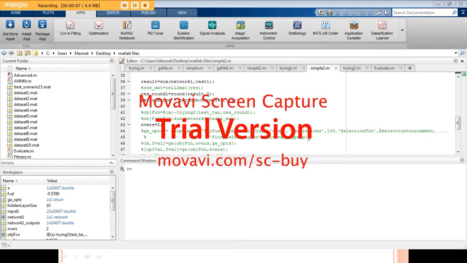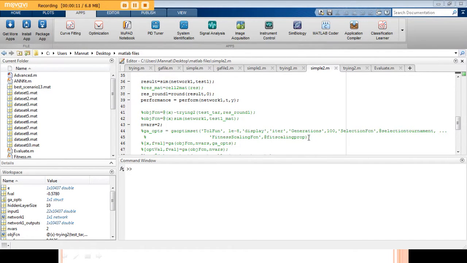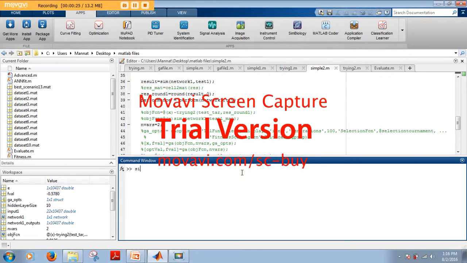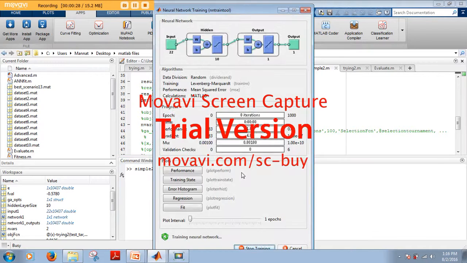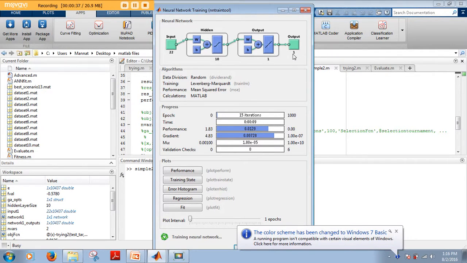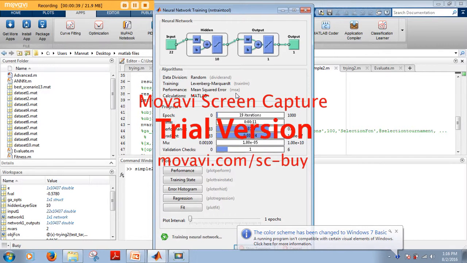detection and optimization engine. Here we have created 10 subsets of the dataset and run it 10 times, once for each subset, so that our results are not partial. We take the mean of all the 10 values that we get. For the artificial neural network, that's the code we have written. There are 22 neurons in the input layer, one hidden layer consisting of 10 neurons, and one output neuron, which gives us the value as either 0 or 1, that is, attack or not.